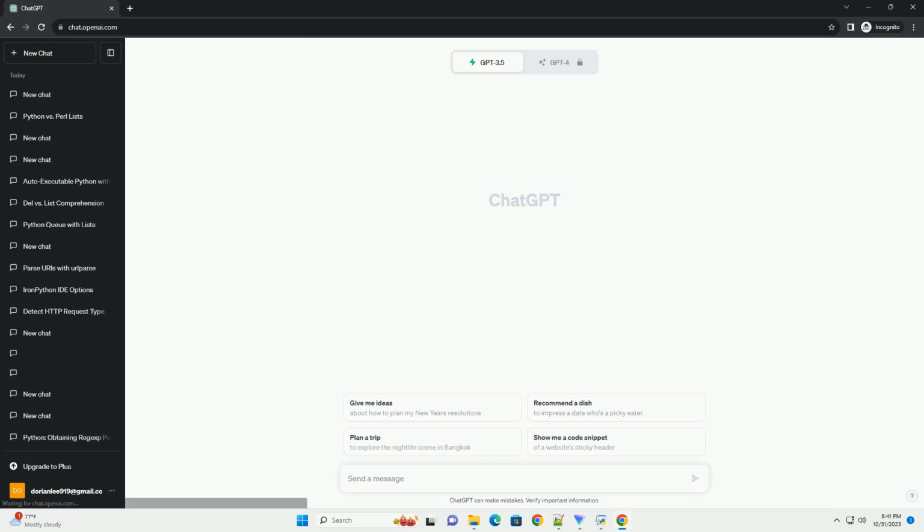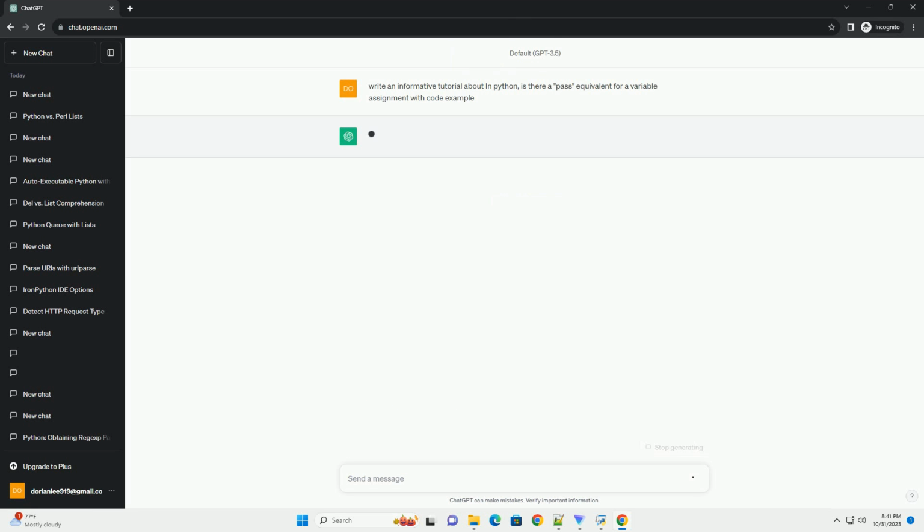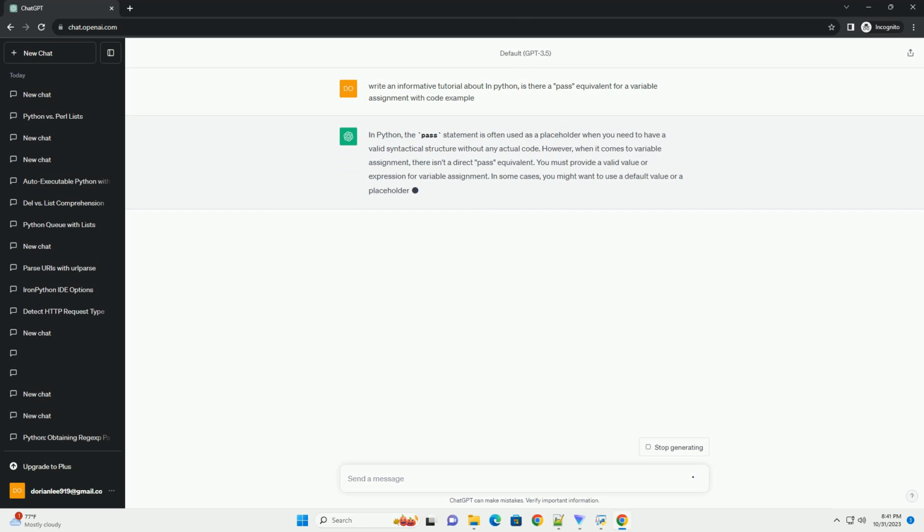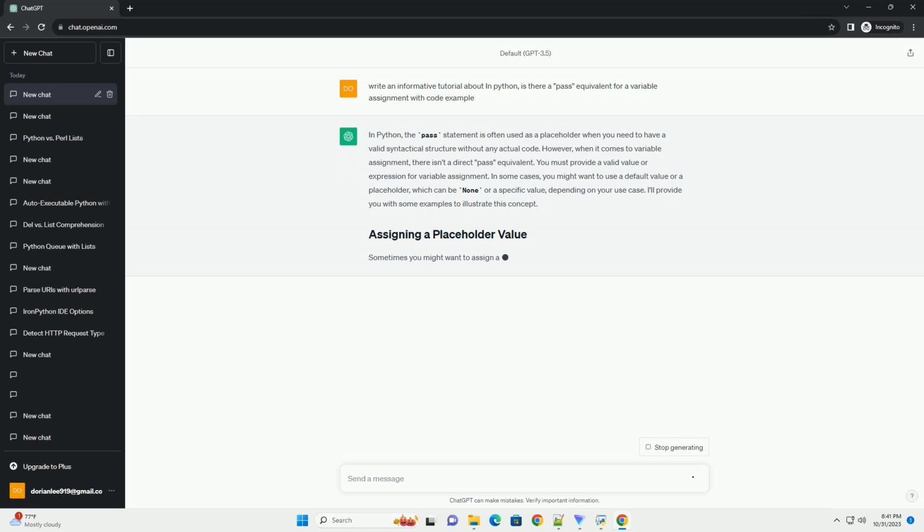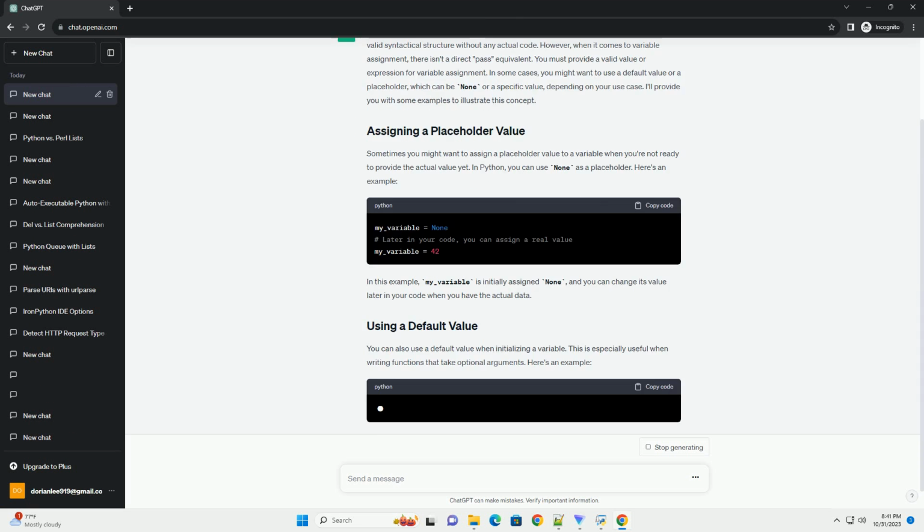In Python, the pass statement is often used as a placeholder when you need to have a valid syntactical structure without any actual code. However, when it comes to variable assignment, there isn't a direct pass equivalent. You must provide a valid value or expression for variable assignment.